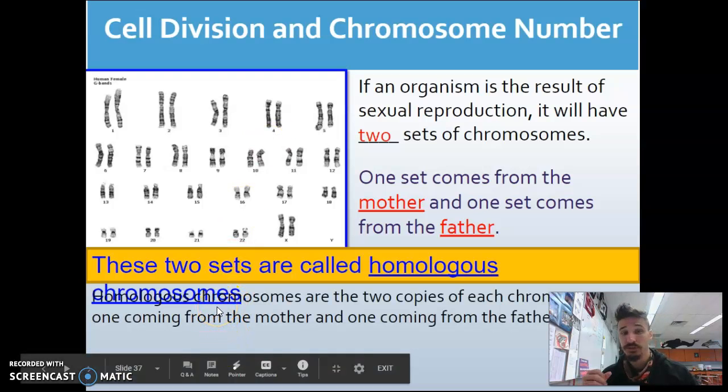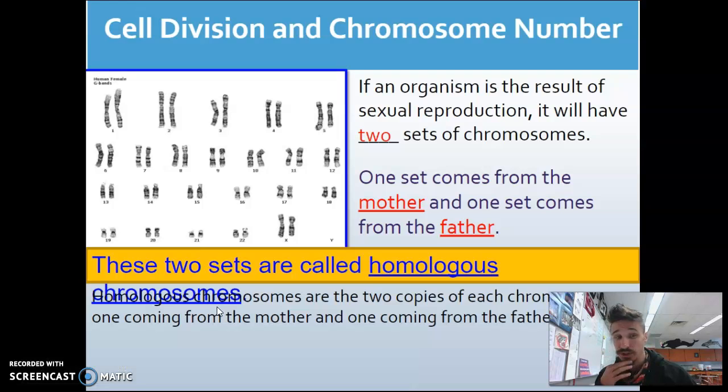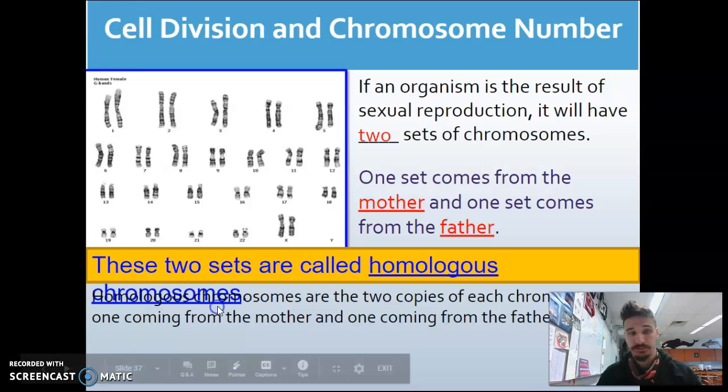So homologous chromosomes are 2 copies of each chromosome, one coming from mom and one coming from dad, right? And you can say that about any 2 people, right? If you look at a male and female ever, you can say that that male has chromosomes that are homologous to that female's chromosomes, or very, very similar.